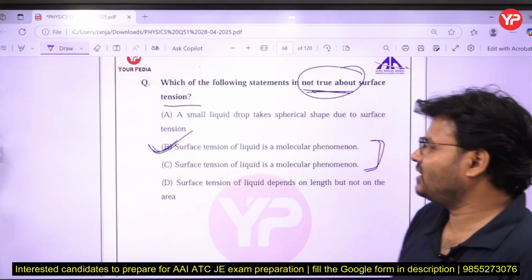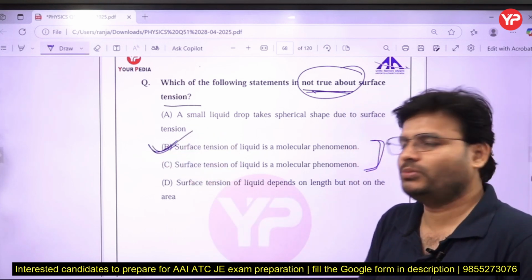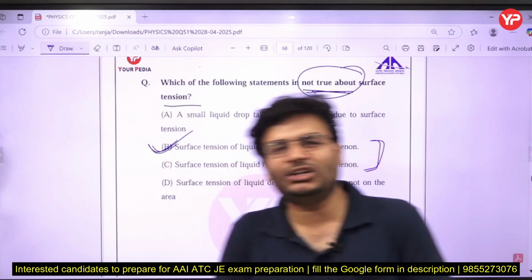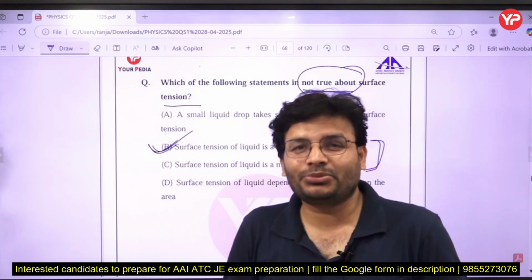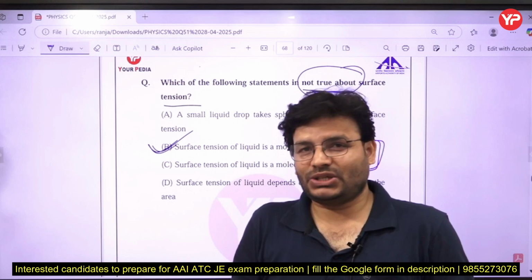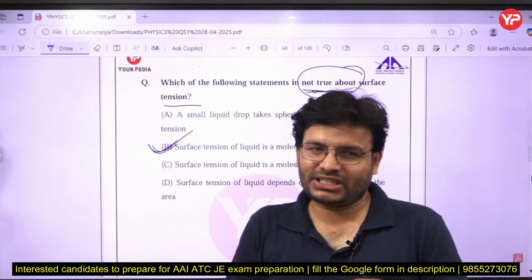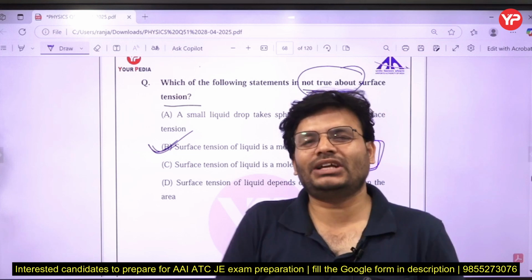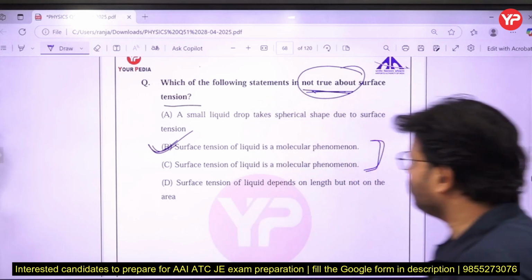But surface tension of liquid is not a molecular phenomenon. It is mainly due to the cohesion force, but there is some role of adhesion also in surface tension. So we can say surface tension is basically due to adhesion as well as cohesion, not a molecular phenomenon.